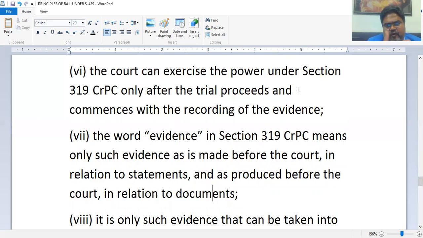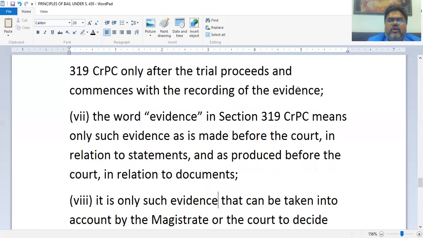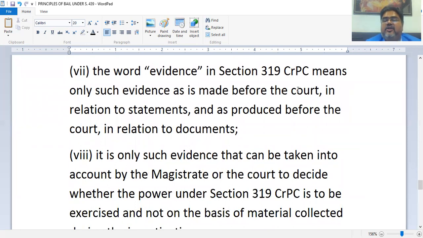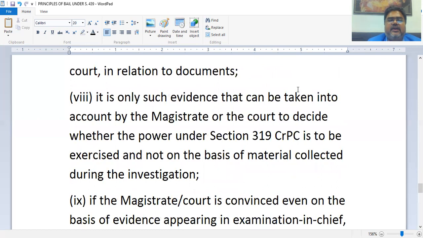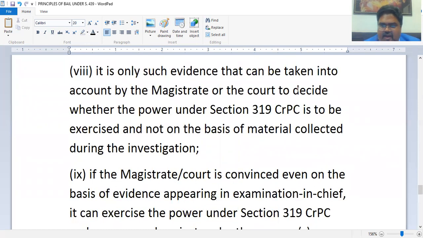So obviously, from charge sheet till the stage of judgment, whatever is brought before the court through the witnesses, right, through examination in chief, through cross-examination, through documents, only those evidences will be taken into consideration by the judge for exercising his power under section 319, not other materials. It is only such evidence that can be taken into account by the magistrate or the court to decide whether the power under 319 is to be exercised, and not on the basis of material collected during the investigation. So the answer has been given.